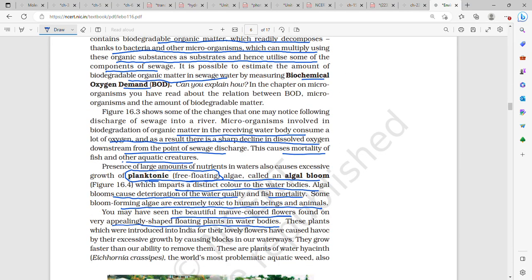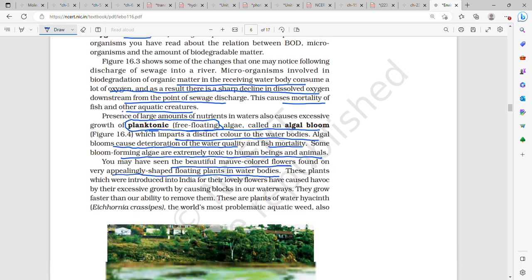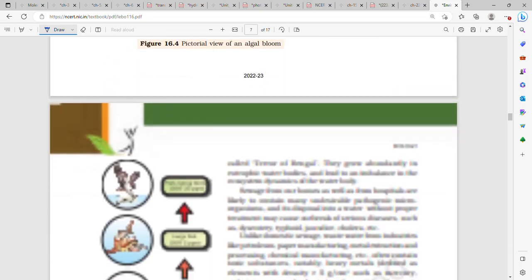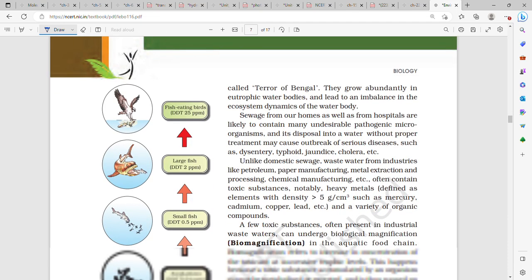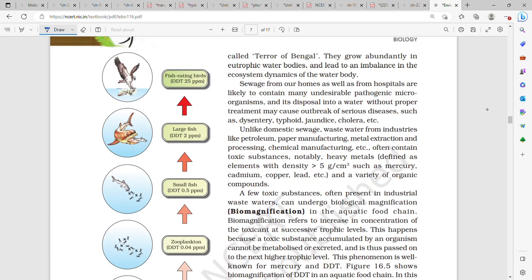Algal blooms are extremely toxic to human beings and animals, as some bloom-forming algae are. They deteriorate the water quality and fish, and lead to imbalance in the ecosystem dynamics of the water body.